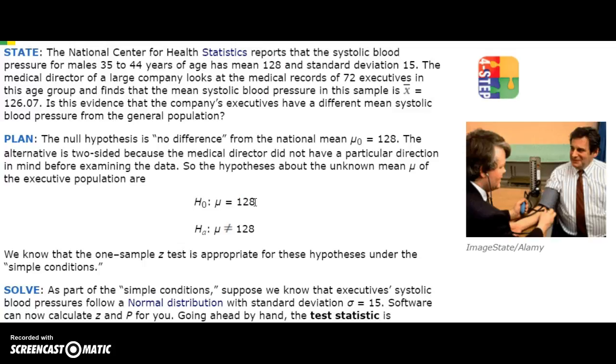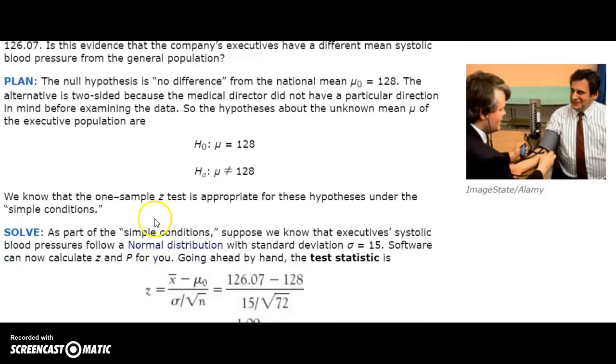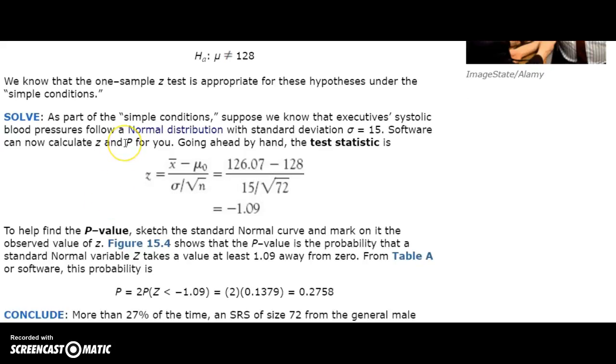Our alternative hypothesis, if this turns out not to be true, would be that the average of these executives, or of executives in general, males 35 to 44 years old, is not 128. So either it is the same or it's not. And for these simple conditions mentioned here, we're just looking, can we reasonably assume it's a normal distribution? And can we assume that the sigma of the executives is also 15? So let's go ahead and assume this. These are unrealistic things. Pretty soon we're going to get into some much more realistic scenarios in later chapters.